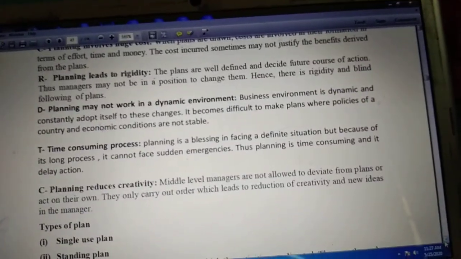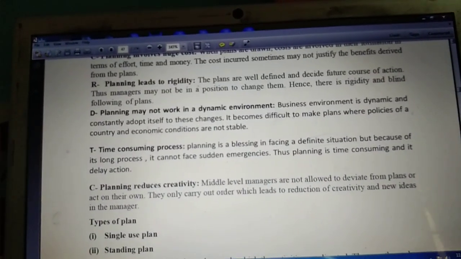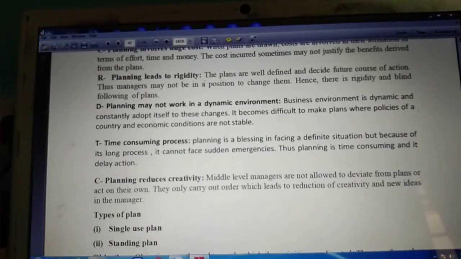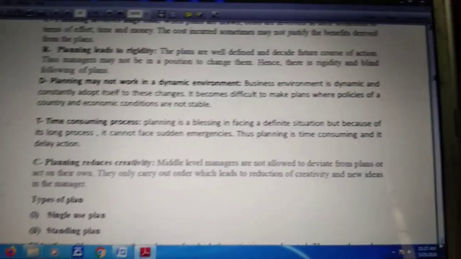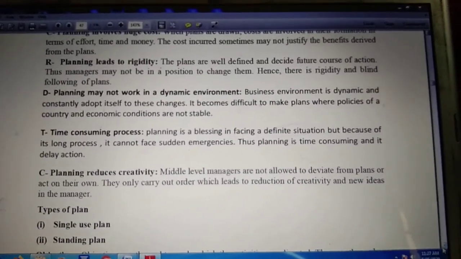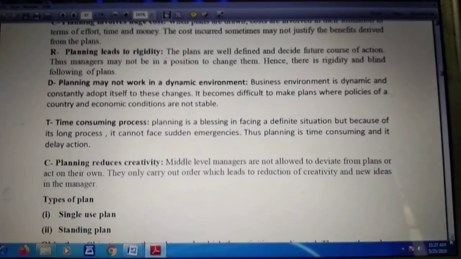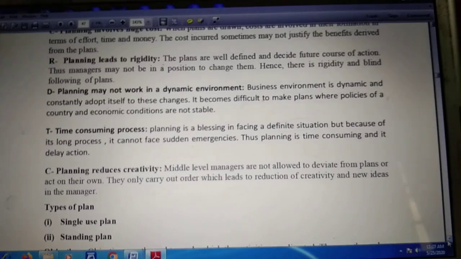Now, why is planning time consuming? Sometimes the plan takes so much time to be drawn up that there is not much time left for implementation. Sometimes making the plan takes so much time that we don't get much time for implementing it. So this also becomes a limitation of planning. So planning is time consuming.